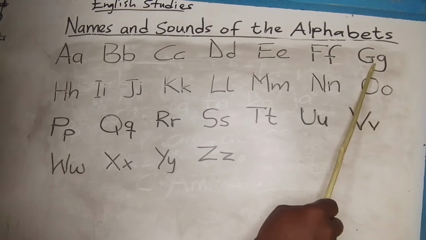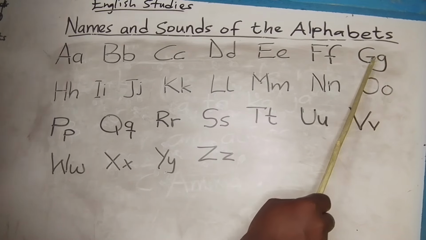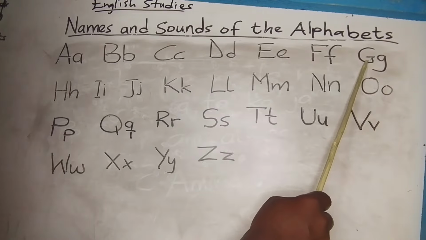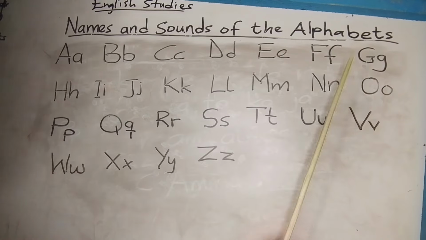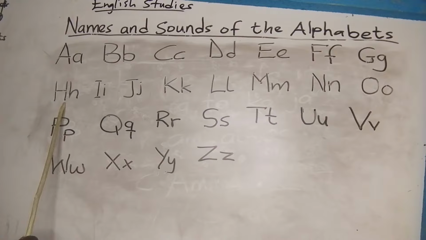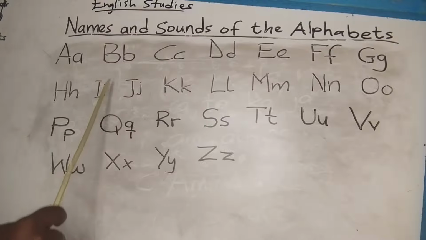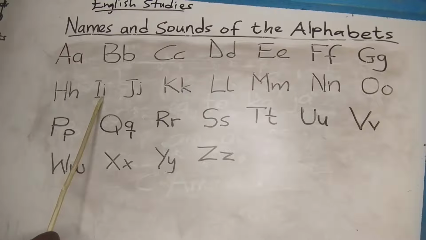This is G. The name is G, but the sound is G. This is H. The name is H, but the sound is H. That's how it sounds. This is I. The name is I, but the sound is A.